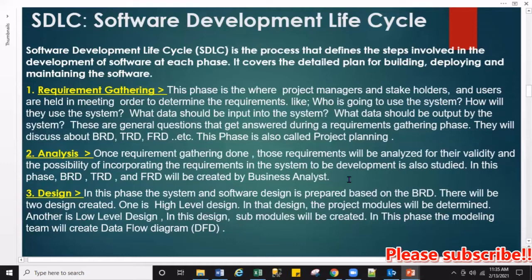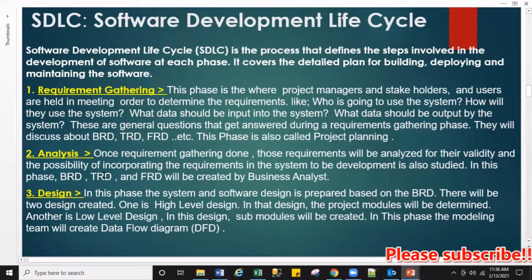It's not required to bring everything in one project; one company may prepare the BRD, another the TRD, another the FRD. But these documents are prepared once they get and analyze the requirement.